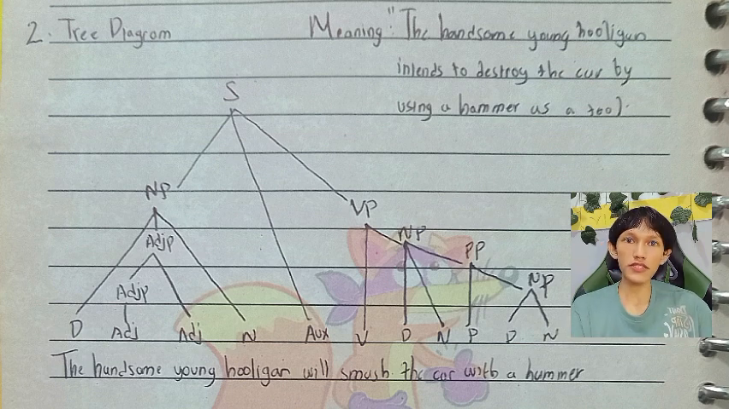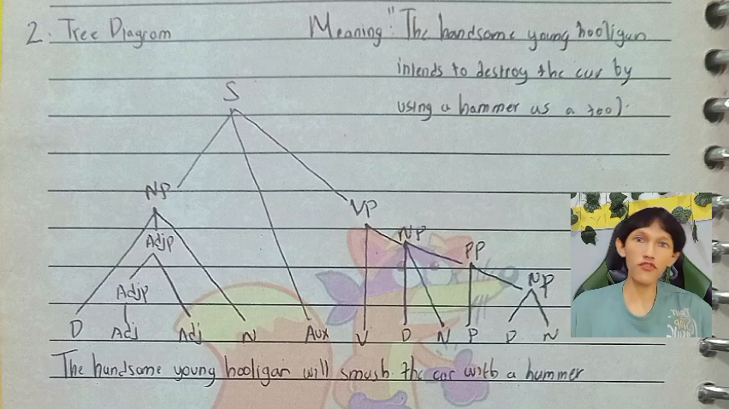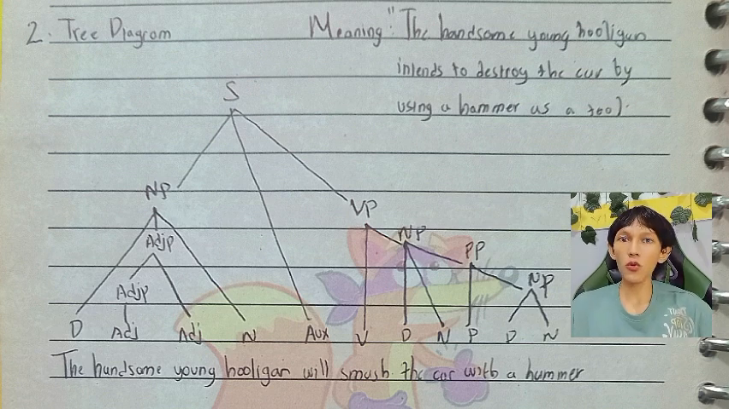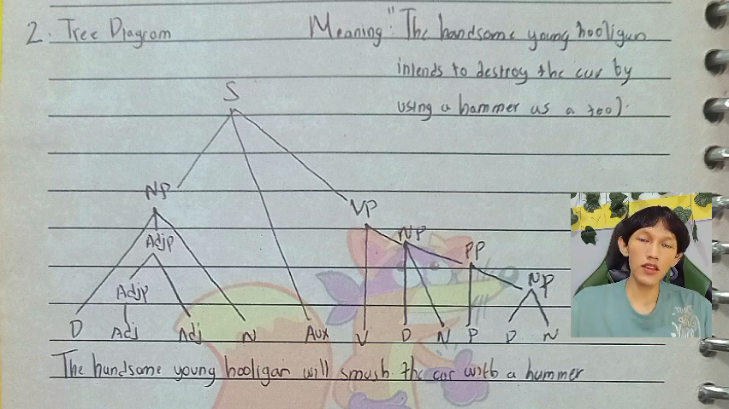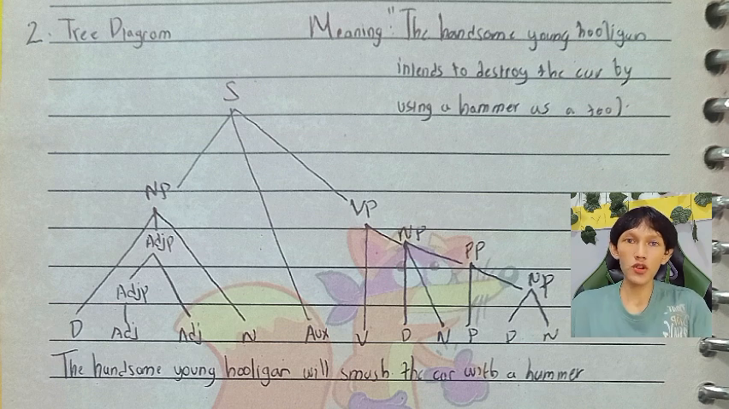Together, a hammer forms a noun phrase, which combines with the word with to form a prepositional phrase, with a hammer. For the final structure, you merge the word will smash, which is the auxiliary and verb, with the car, which is a noun phrase, and with a hammer, which is a prepositional phrase, to complete the verb phrase, will smash the car with a hammer. Then we merge this verb phrase with the subject noun phrase, the handsome young hooligan, to complete the sentence.